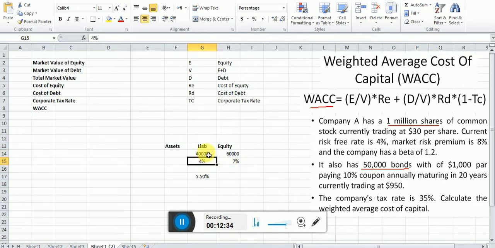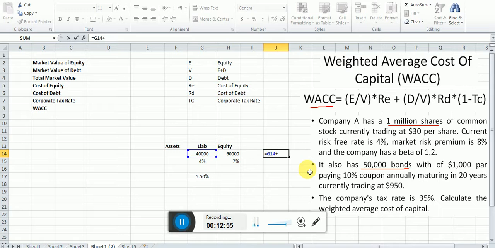4% is for 40,000 liabilities, right? And 7% is for 60,000. So you cannot say 5.50% is the average cost for each dollar raised, right? Let me test why it is wrong. Because if you add the total capital we have, that is how much? That is 100,000, right? This is the total capital.